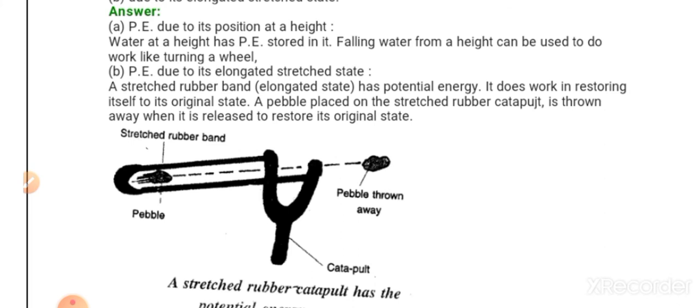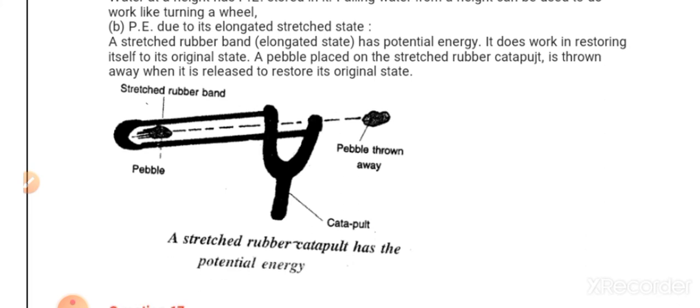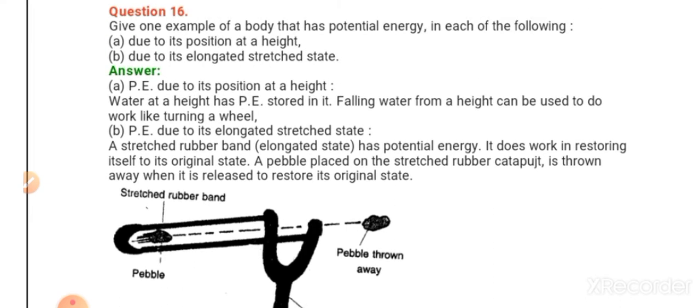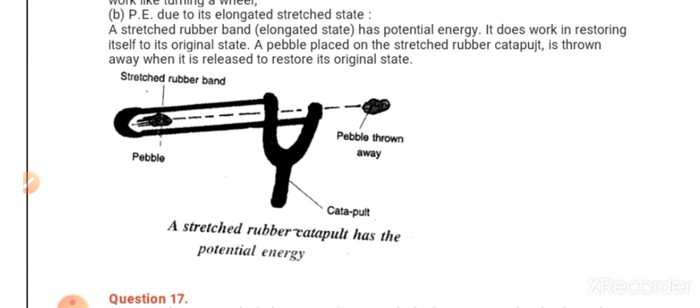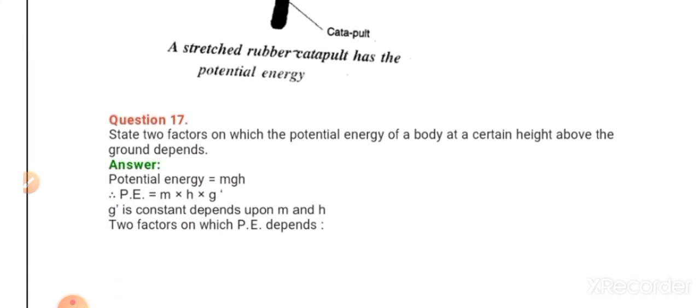See, for this question, second part, you write any other example given in your textbook also. Here it is given a stretched rubber catapult. You can write the example of your bow and arrow also. Okay. So any example for these two cases from your textbook you can write. One each is given here. But you can choose any easy example if you find it from your textbook. More examples are there, isn't it? So any example you can write. It is not an issue. Now when you draw the figure, use only pencil.